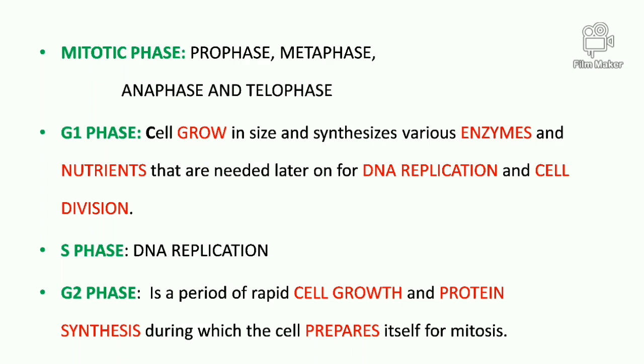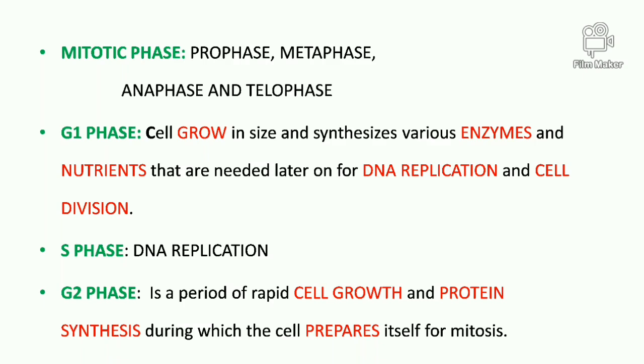So that reduced cell size has to grow first, so that it can again divide in the next M phase. So during G1 phase, the cell grows up to a certain extent, and it will also prepare for the next cell division, and it will synthesize some proteins and some nutrients so that the cell gets nutrition.